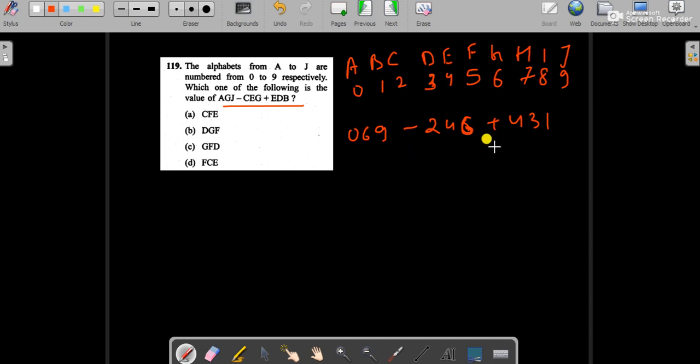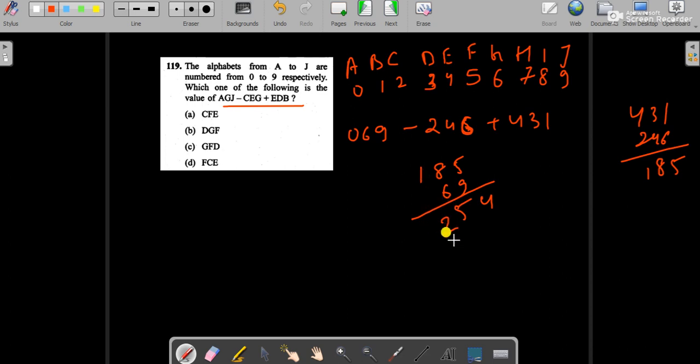So let's subtract and add, which gives the code C, F, E. So option A is the correct one. It was a very easy question. We just need to do what was asked.